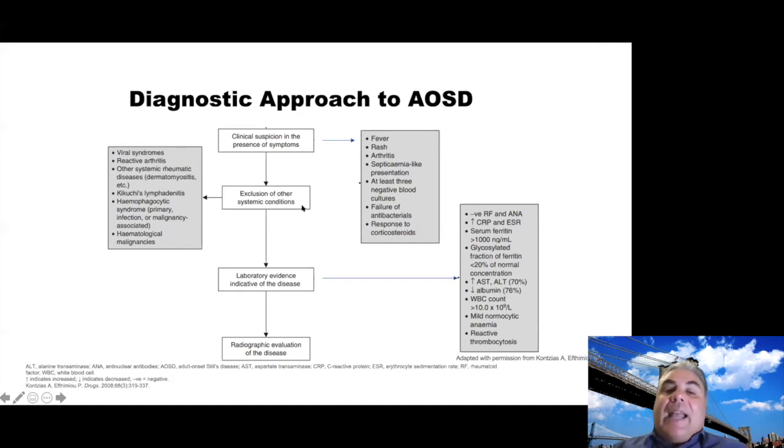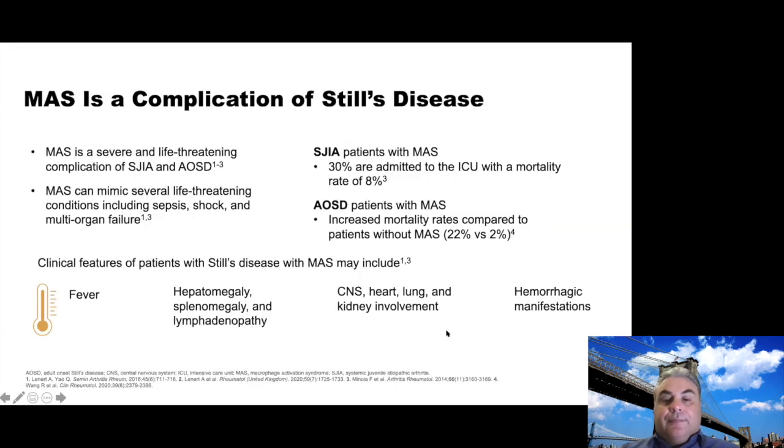can assess damage. And now that we have more sensitive modalities like MRIs and PET-CT scans, they may be helpful even during the active phase of the disease. So I thought that's an evolving pattern, and it helps us since there's not a single diagnostic test that can give us a diagnosis. So it's a clinical diagnosis. It takes experience, it takes knowledge, and a very careful exclusion of other disease states. Next slide.